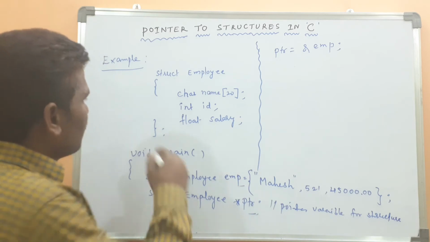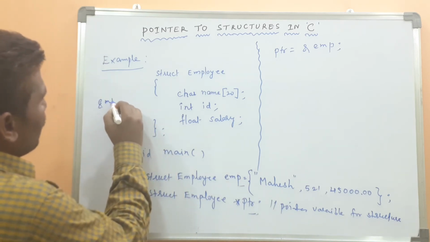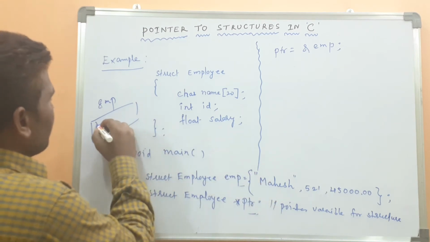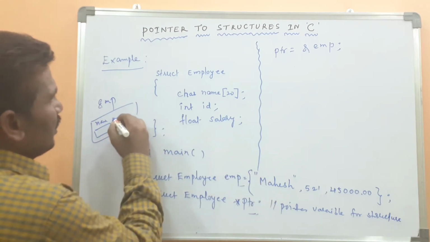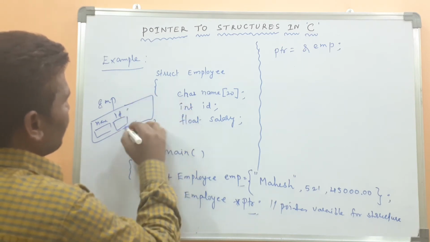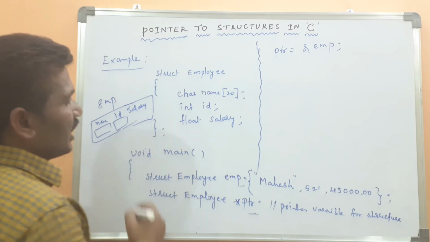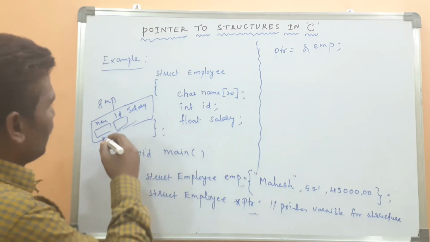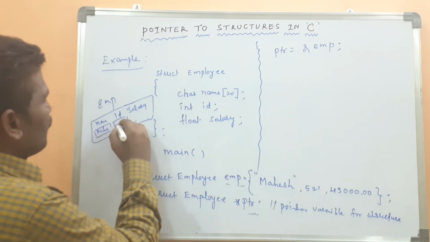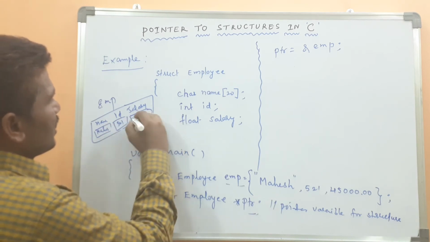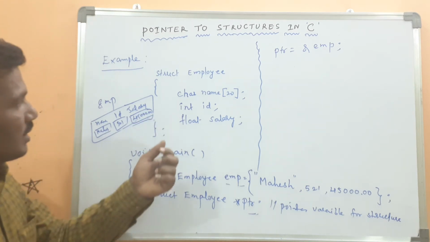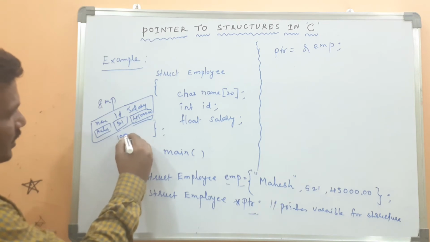Okay. For example, here EMP is having what? Suppose it is having the name, ID, and salary. The structure variable EMP is Mahesh. Then the ID is 521. The salary is nothing but 45,000. Then here some address is 1000.